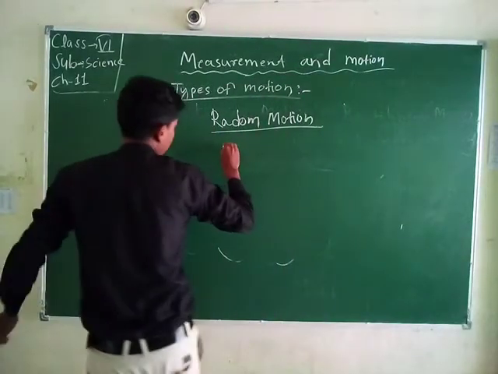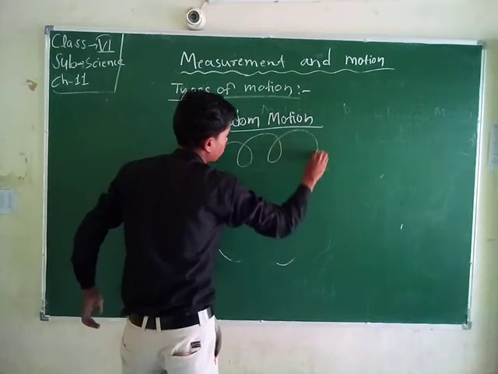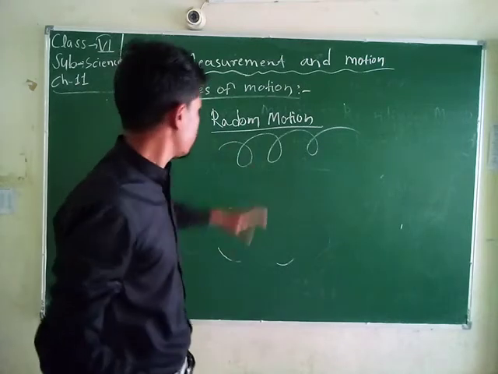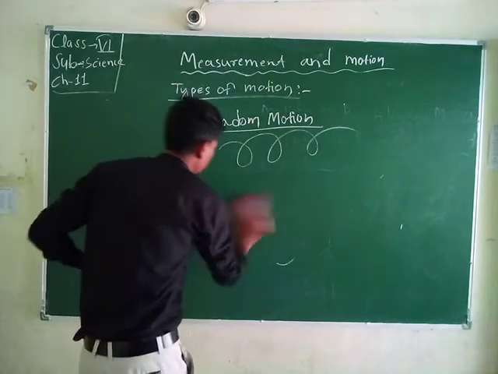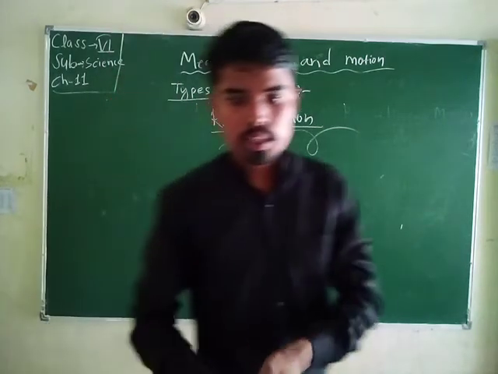Any type of insect moves with this type of motion.